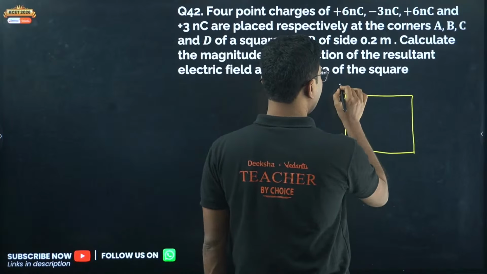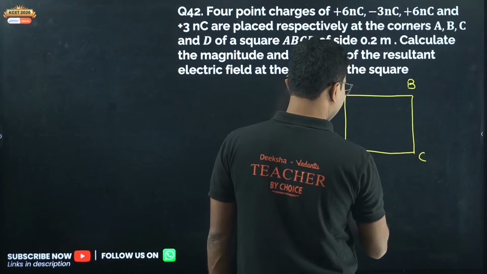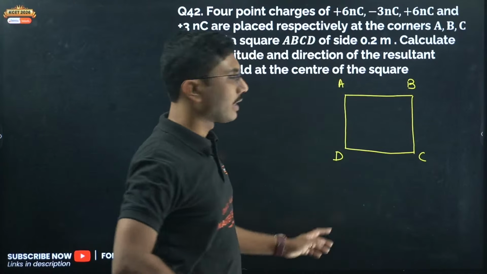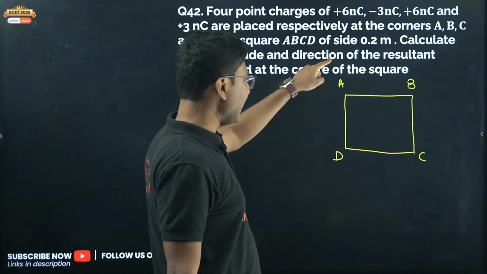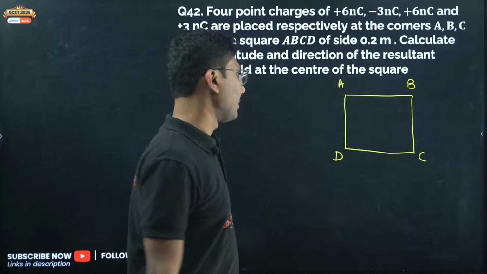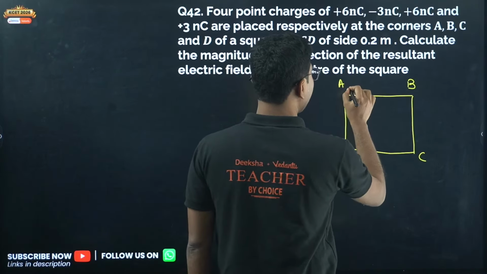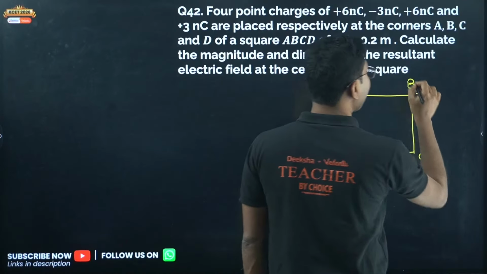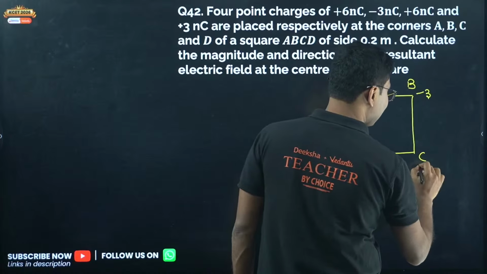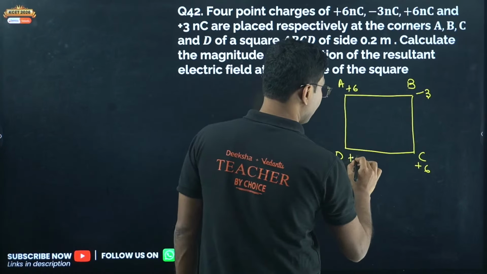So we have a square A, B, C, D. You can take it in any order, it does not matter, as long as you are taking them in circular order. You should not take A, B, C, D in a crisscross way, that is not correct. You have to take them in a circular order. Now it says that at A we have plus 6 nanocoulomb, at B we have minus 3 nanocoulomb, at C we have another plus 6 nanocoulomb, and at D we have plus 3 nanocoulomb.